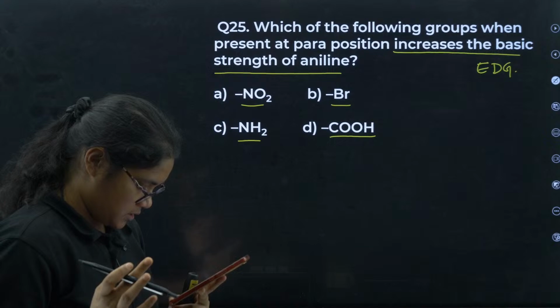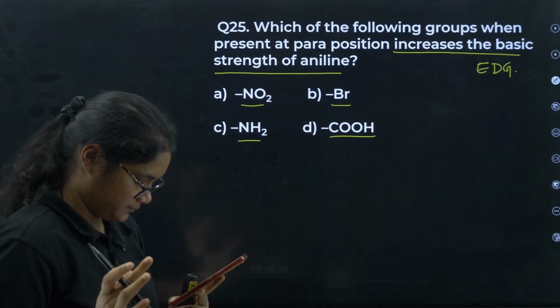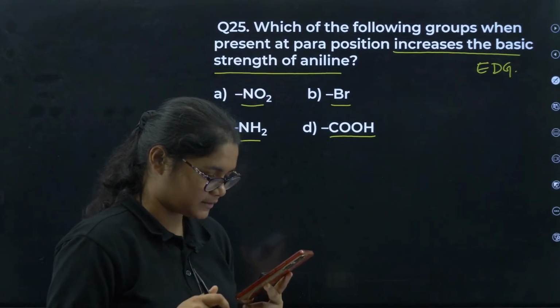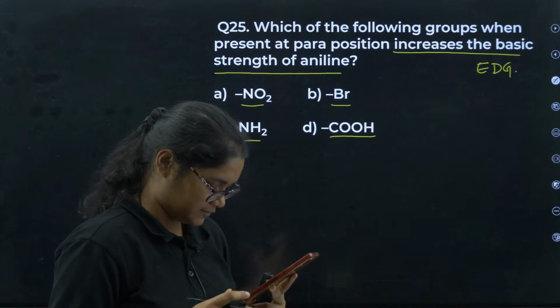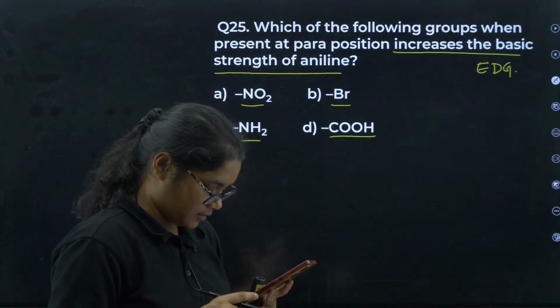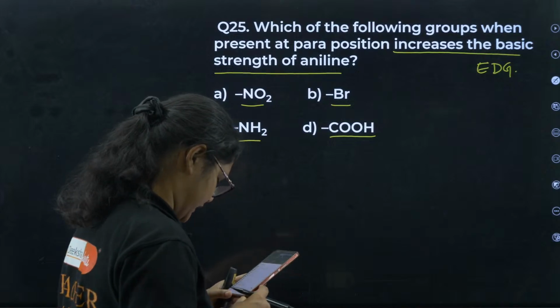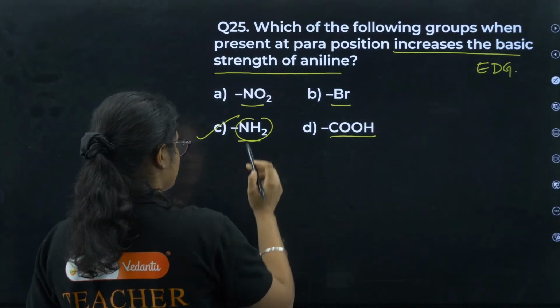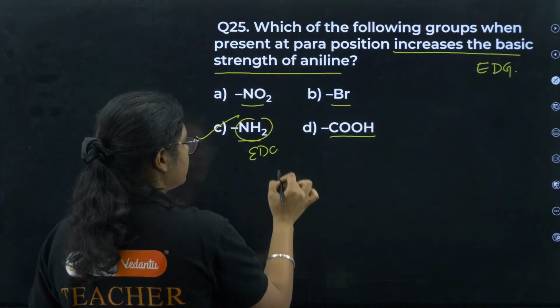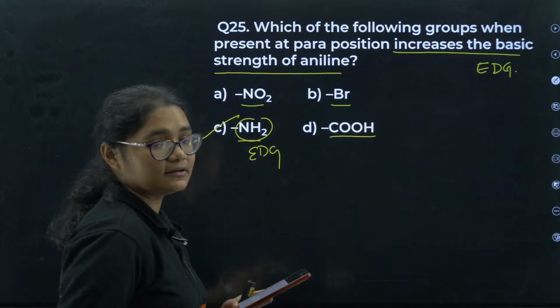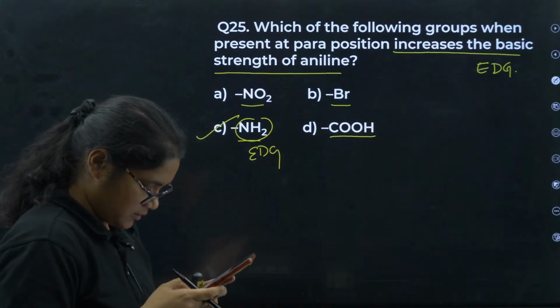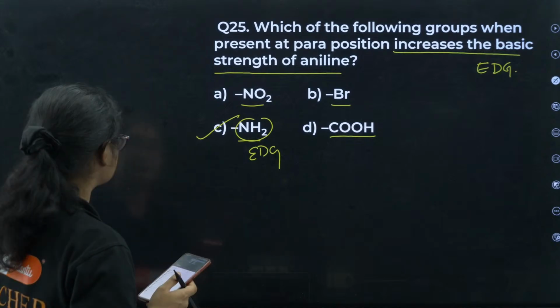No. Radhika, you have given the wrong answer here. Increase the basic strength. No. Madan is also wrong. Yes, NH2 group is correct. It is an electron donating group. So an electron donating group will always increase the basicity, right? Yes, C is the correct answer here.